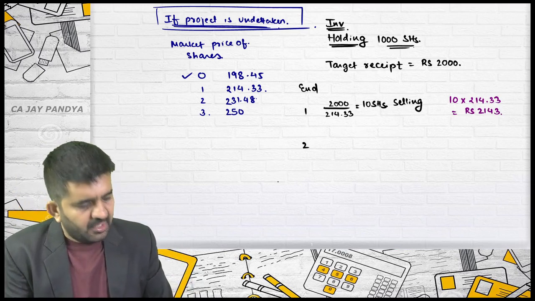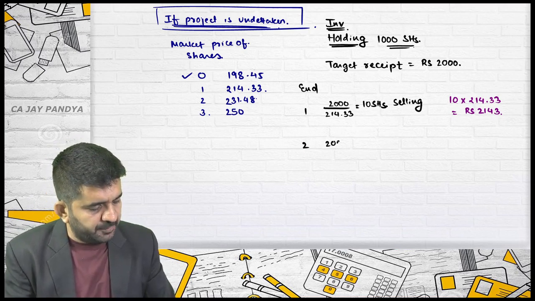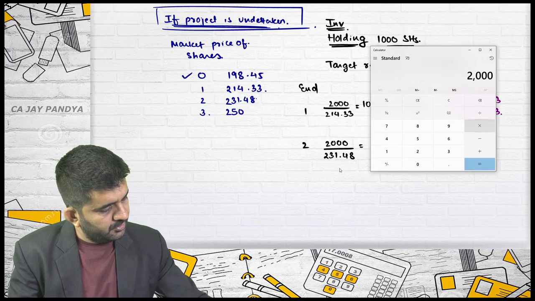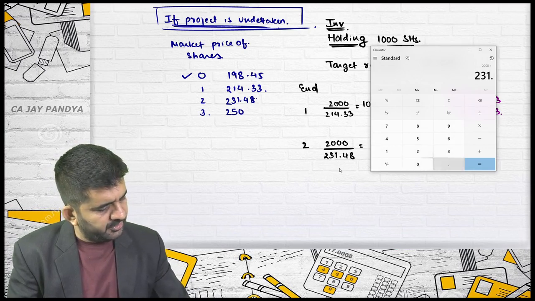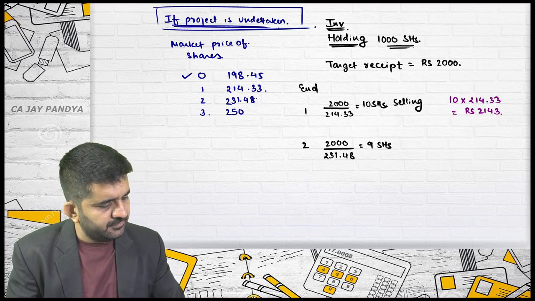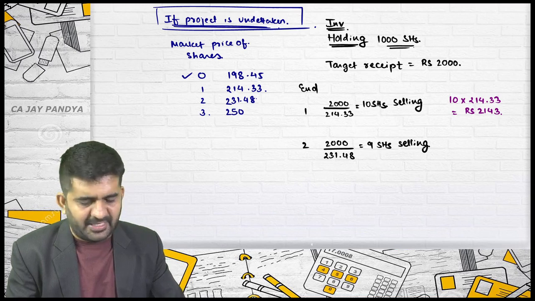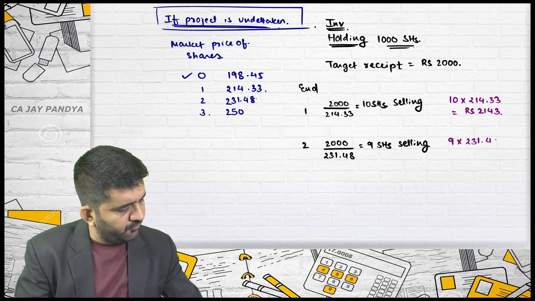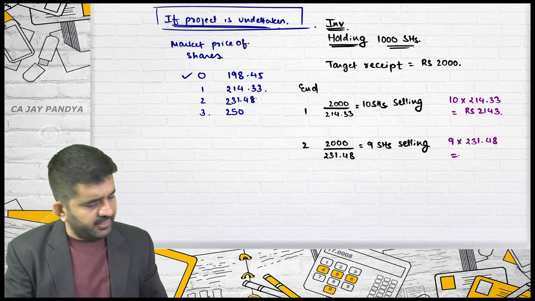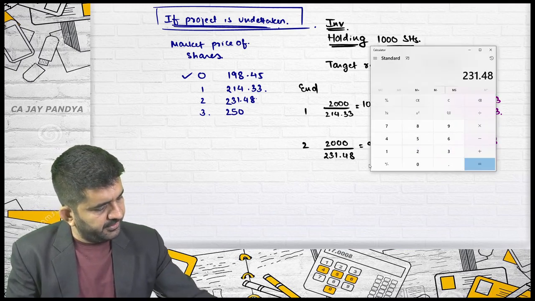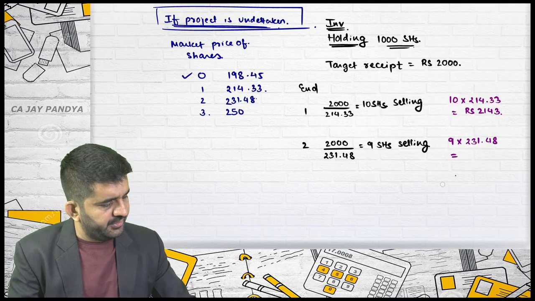In second year, how many shares you will have to sell if you want 2000 rupees again? 2000 divided by 231.48. It is 8.64. So approximately 9 shares the investor will be selling. How much money he will be getting? 9 multiplied by 231.48. It should be somewhat greater than 2000. 231.48 multiplied by 9 is 2083.